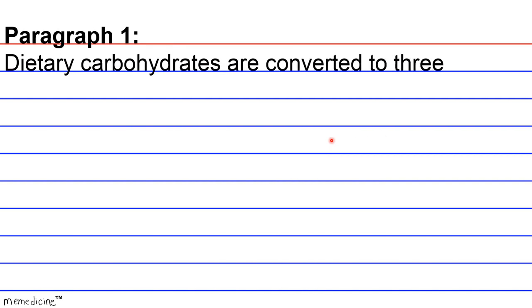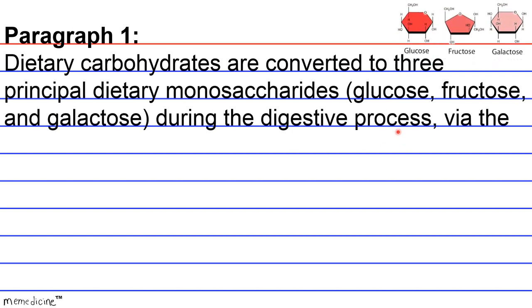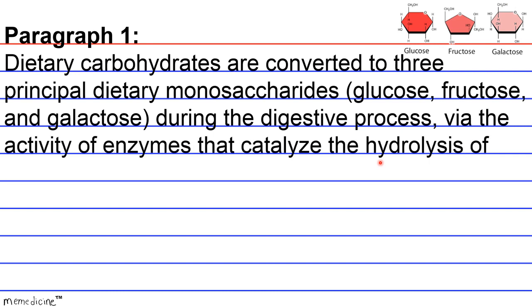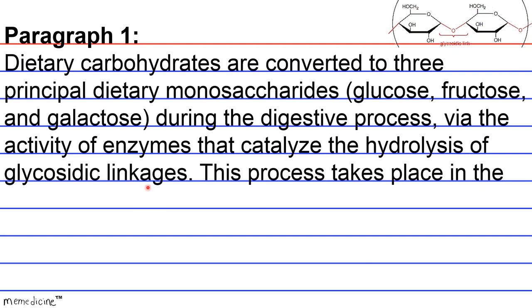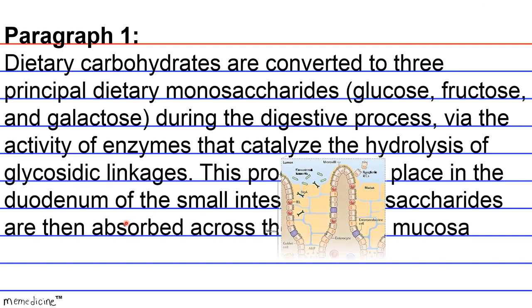Paragraph 1. Dietary carbohydrates are converted to three principal dietary monosaccharides: glucose, fructose, and galactose during their digestive process via the activities of enzymes that catalyze the hydrolysis of glycosidic linkages. This process takes place in the duodenum of the small intestine.